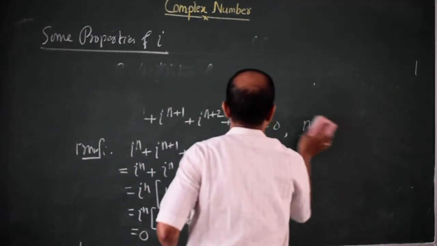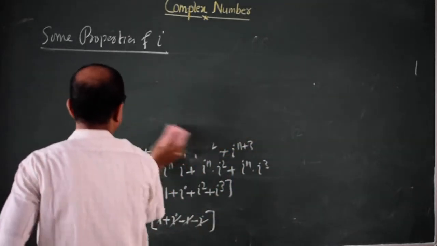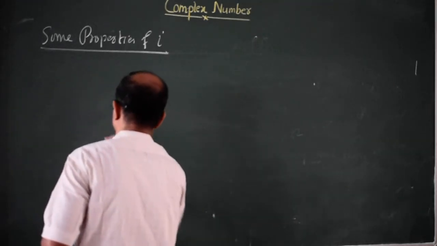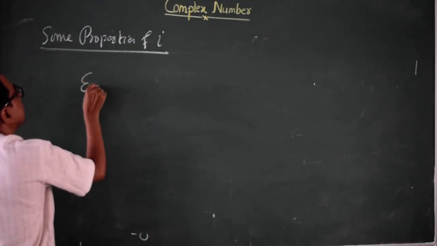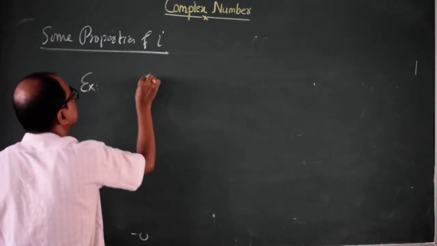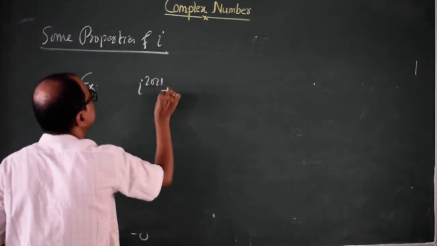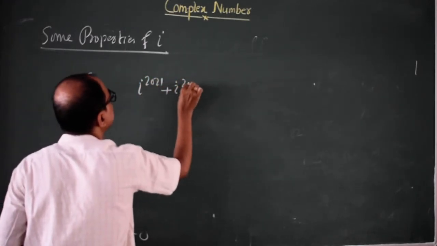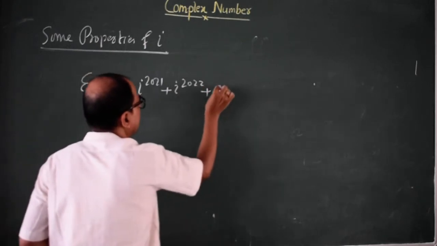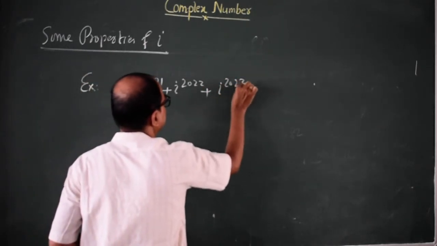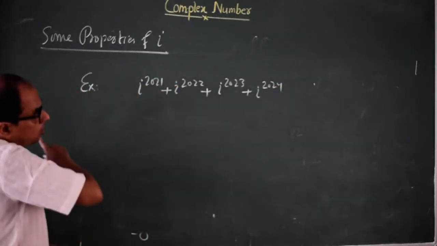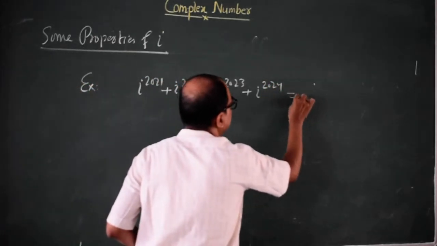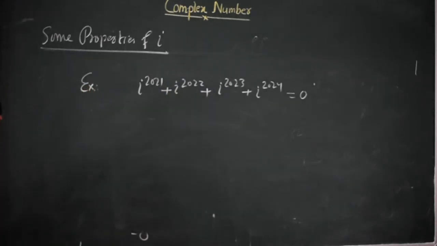So take an example. Iota to the power 2021 plus iota to the power 2022 plus iota to the power 2023 plus iota to the power 2024. What will be its sum? Immediately we can answer 0.